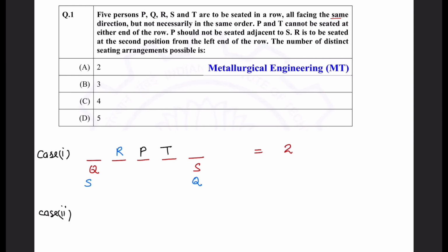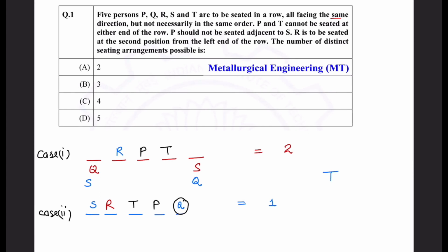Again, we should make another arrangement, right? So R has to be here, and suppose you reverse the order. Now you are writing first T and then P. See, P should not be seated adjacent to S. So at this place you can't write S, right? So which person can sit? We can write only Q here, and then S would come at the left. So for this we have only one option, right? When T is third and P is fourth from the left, then you have only one arrangement.